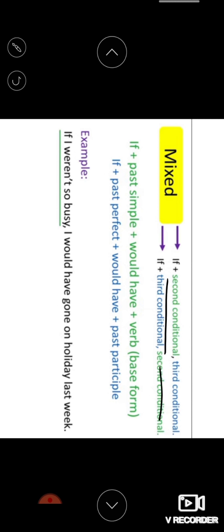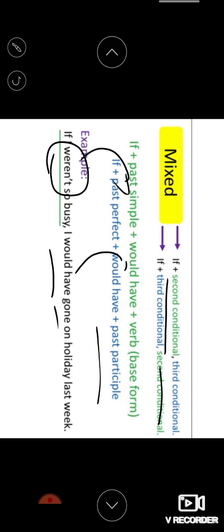And third conditional, for example, is if plus past perfect plus would have plus past participle. Okay, if I weren't so busy, weren't is past simple, I would have gone on a holiday last week. Here the past participle is being used.